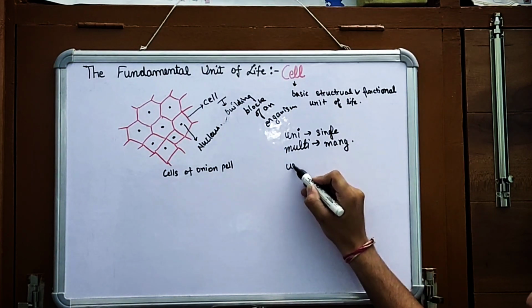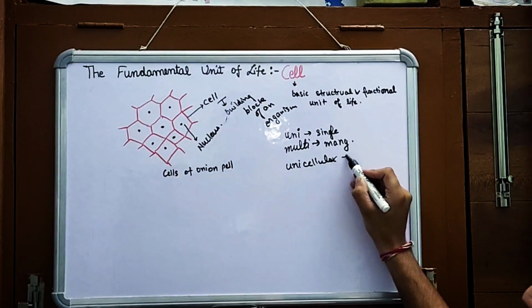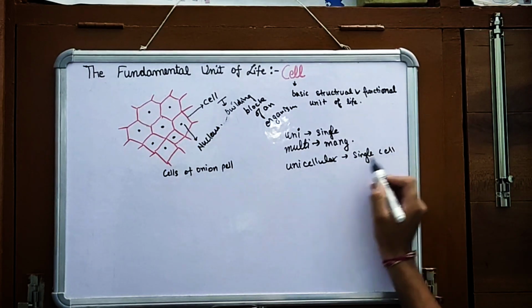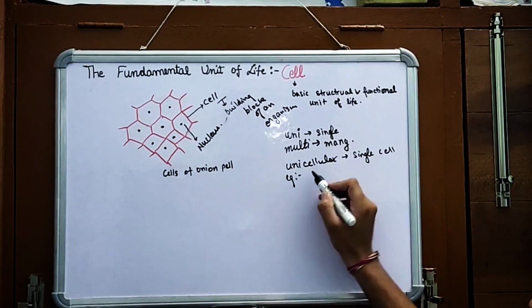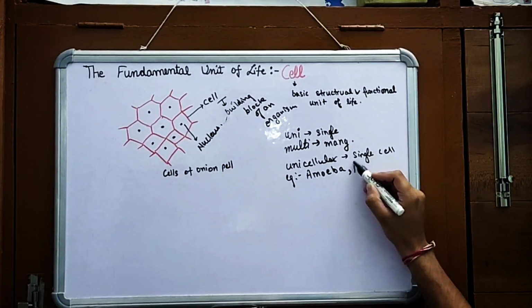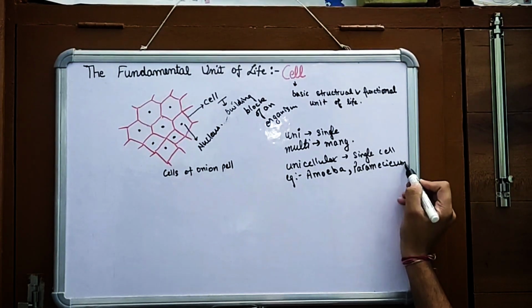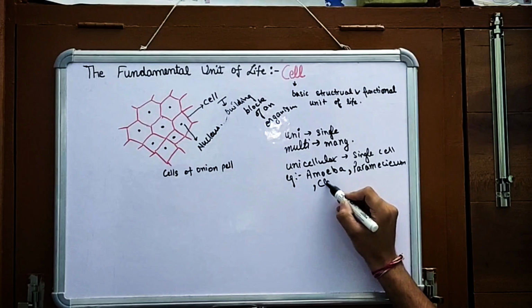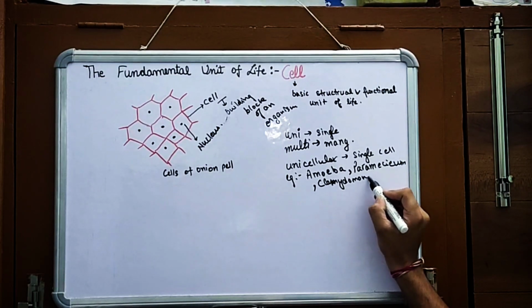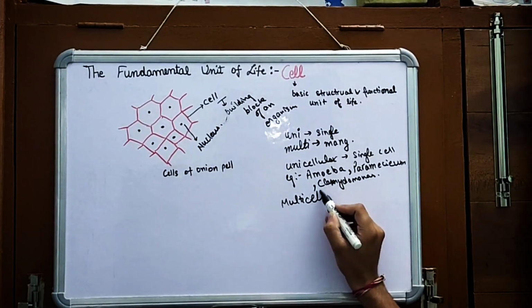If we write unicellular, it means the organism is made up of a single cell. Examples are amoeba, paramecium, chlamydomonas, etc.